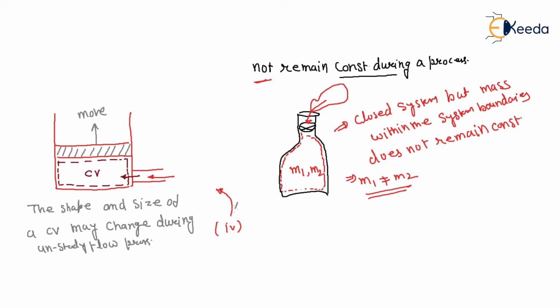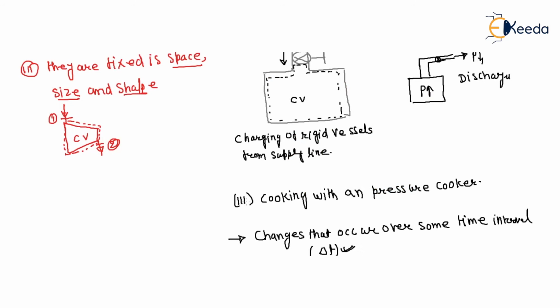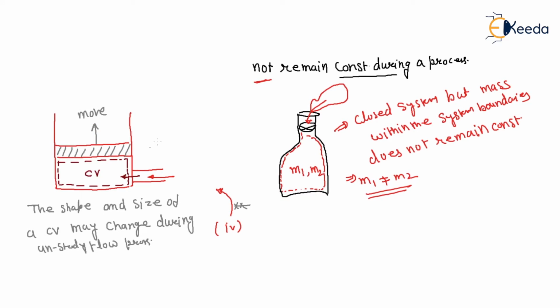So this is also important. In the case of a steady flow process, the system has a fixed space, size and shape. But in the case of an unsteady system, the shape and size of a control volume may change, right? This is the fourth difference.